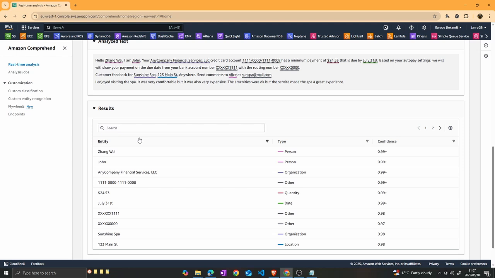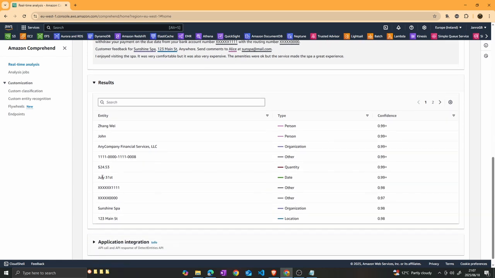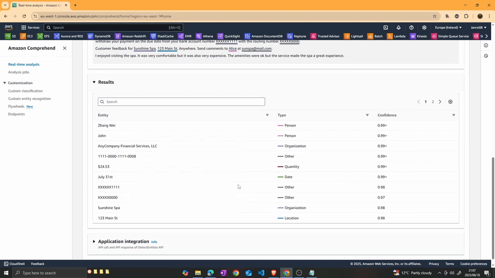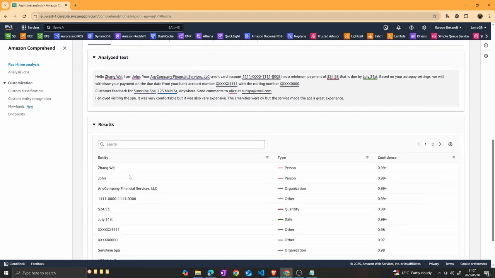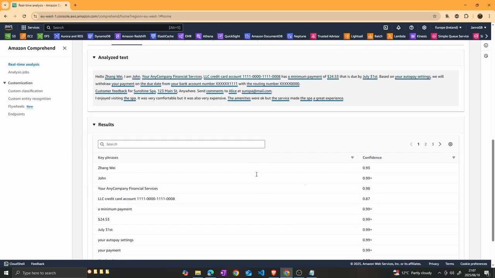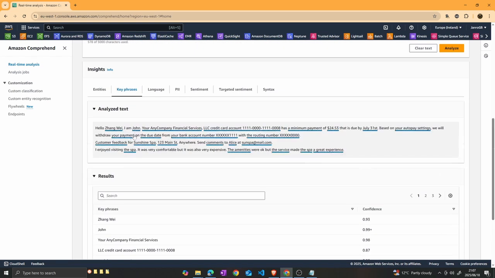And here you can see what results it got. So here you can see John, person, and this is the confidence, and July 31st, this is a date, and this is the confidence, organization, confidence. And you can go up and you can say, so this is the entities, and then these are the key phrases that it identified.